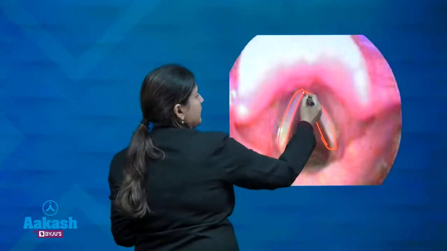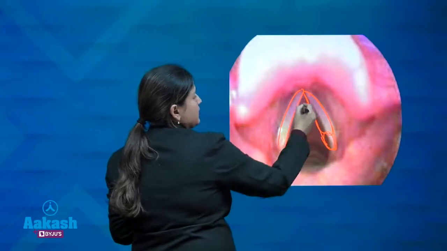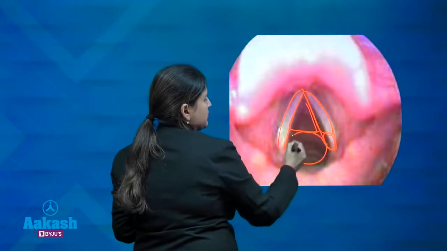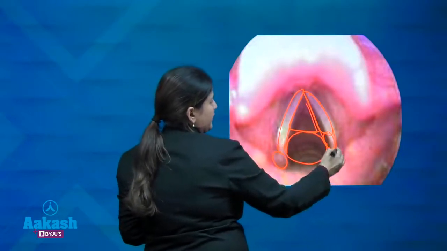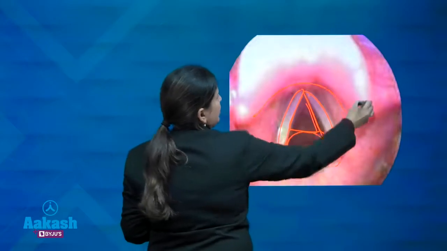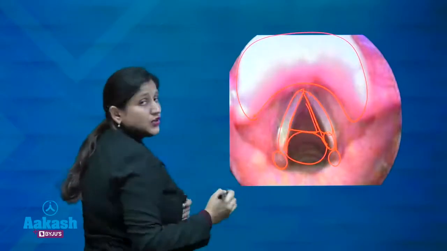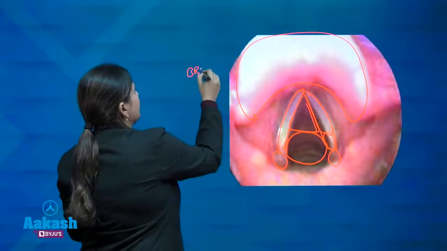This is the membranous part. This is the fibrous part. This is responsible for phonation and this is responsible for respiration. This attaches to the arytenoid. This is the epiglottis. Anterior commissure attaches to the thyroid cartilage through Broyles ligament.